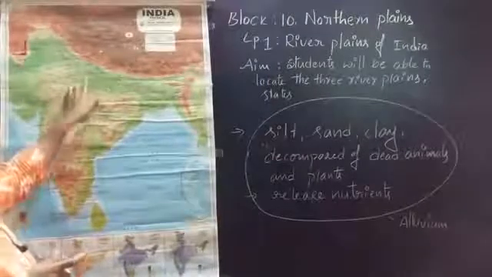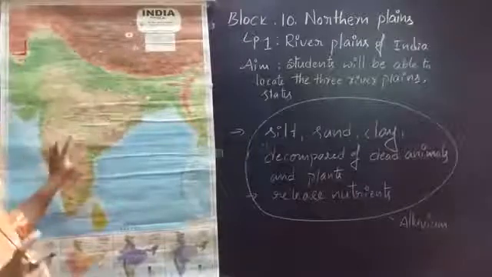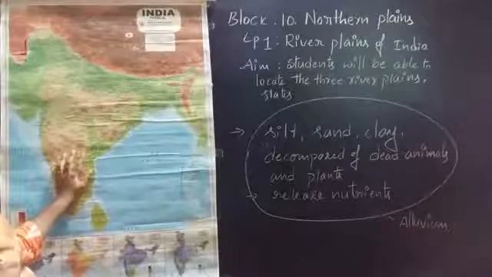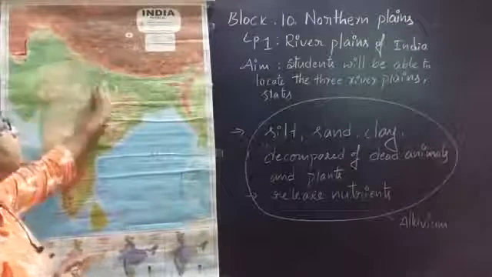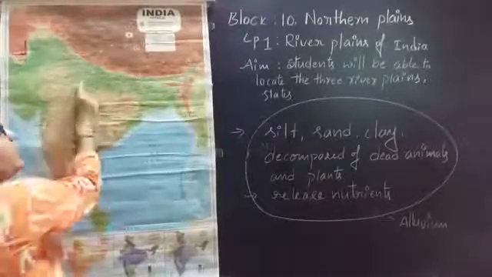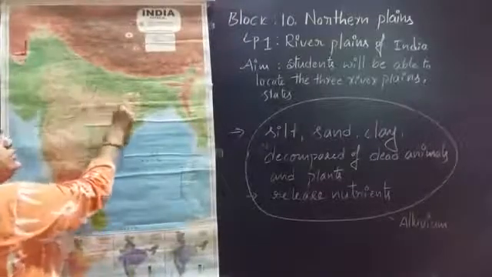That's why Uttar Pradesh, Bihar, West Bengal are known as the Ganga Basin. Why? Because when a main, longest river flows, many small rivers join into the main river.